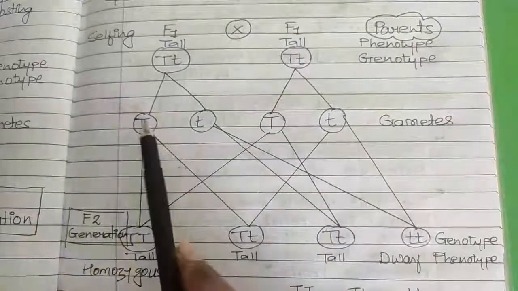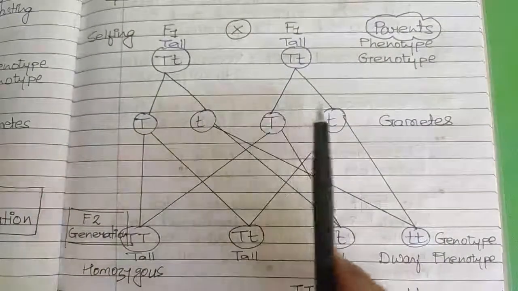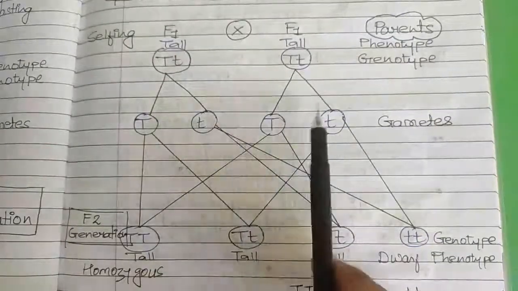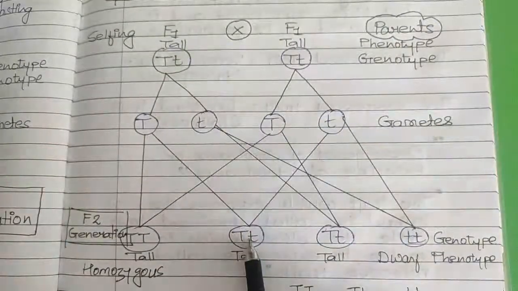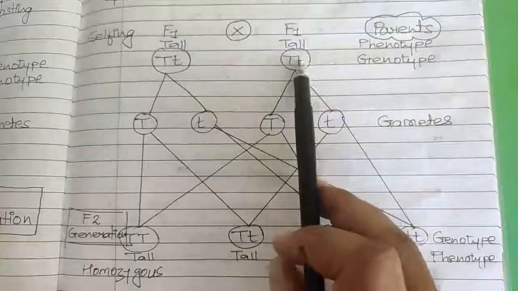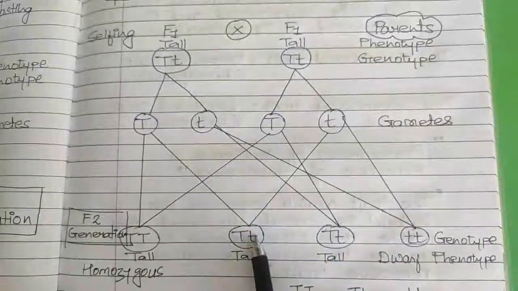Next, this gamete can fuse with this gamete also. So when both of these gametes are fused with each other, we will again get hybrid as we got in the F1 generation, right?